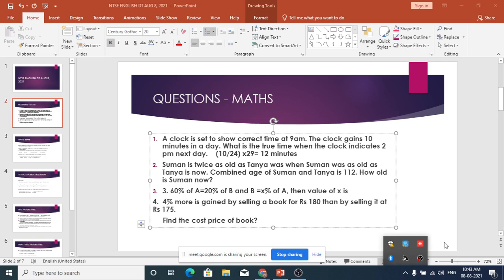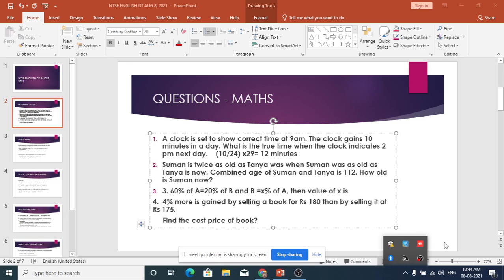Who wants to read the next question? Neha, can you read it? Yes, sir. Suman is twice as old as Tanya was when Suman was as old as Tanya is now. Combined age of Suman and Tanya is 112. How old is Suman now? Okay, I read it again. Suman is twice as old as Tanya was when Suman was as old as Tanya is now. Combined age of Suman and Tanya is 112. How old is Suman now?